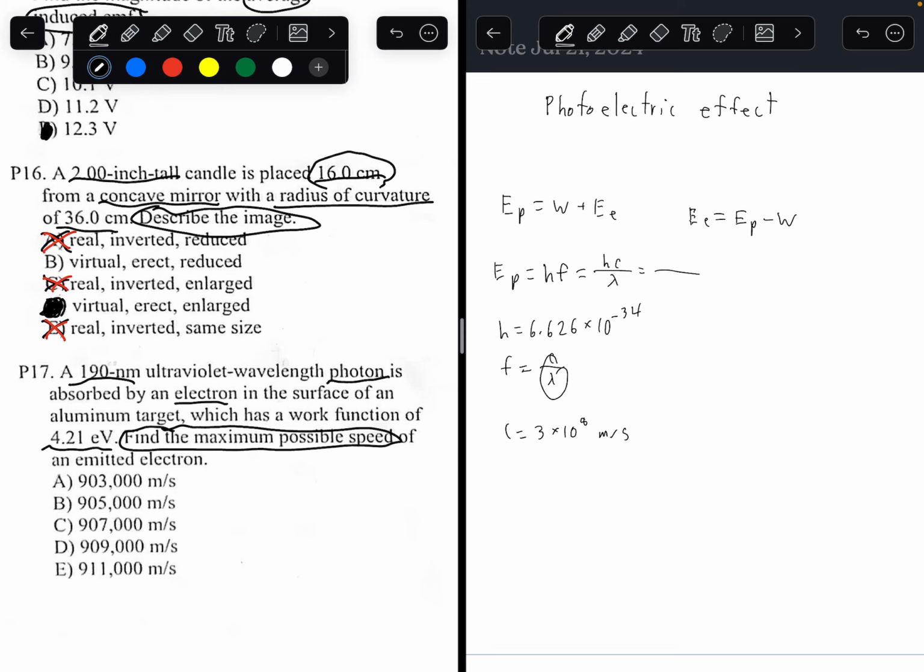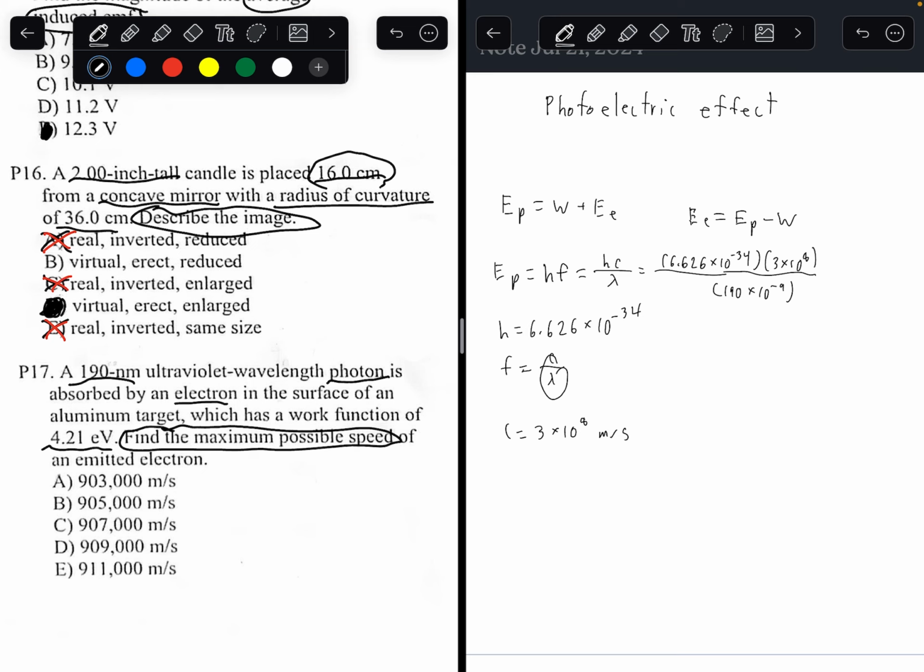Plugging in all the values, 6.626 times 10 to the negative 34. Speed of light is 3 times 10 to the 8th. And wavelength is 190 times 10 to the negative 9, because we have to convert that to meters. You can't just leave it in nanometers.